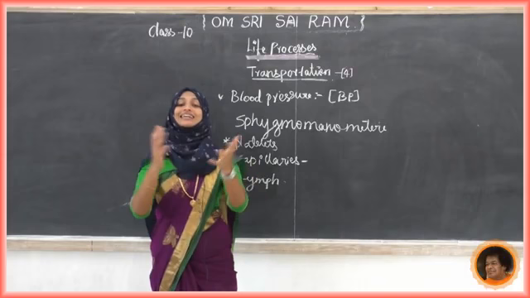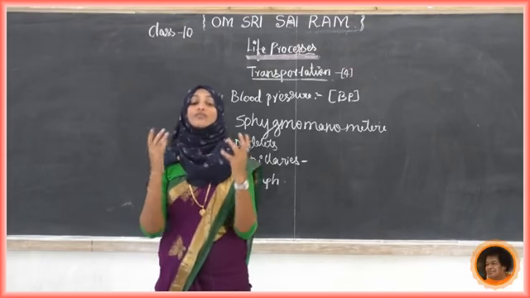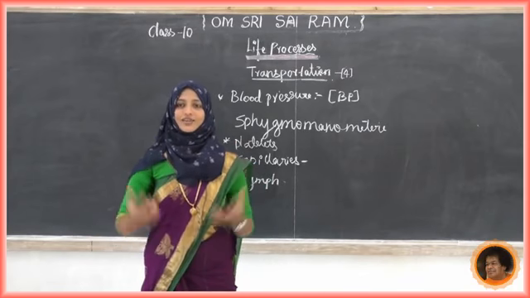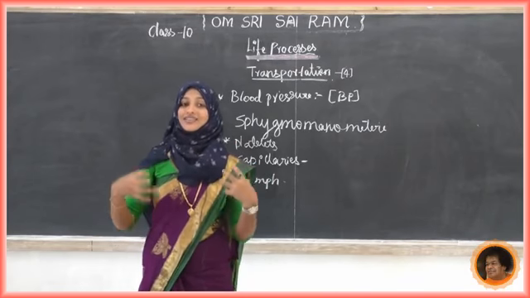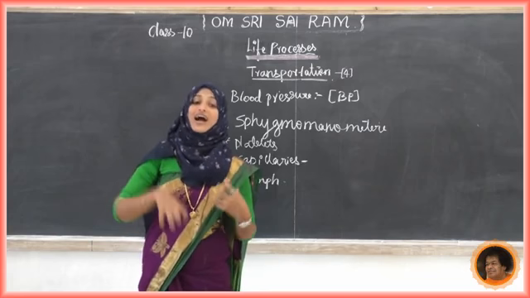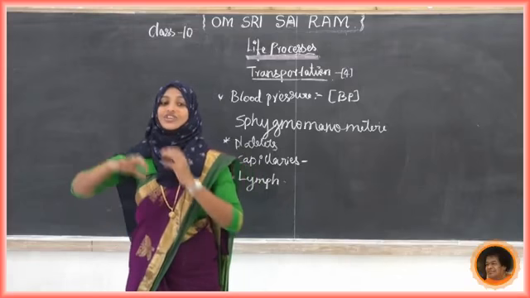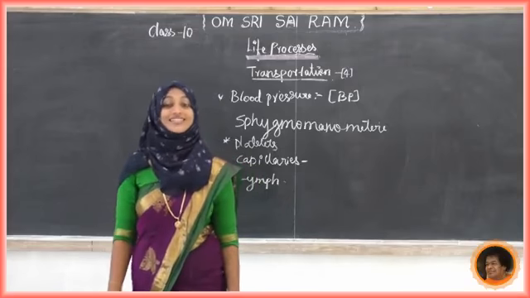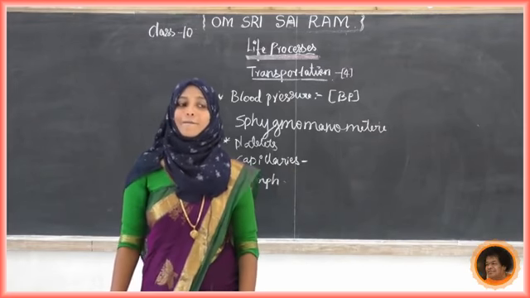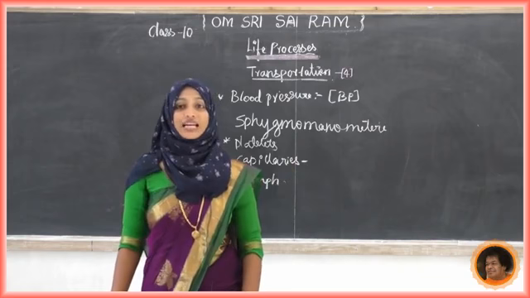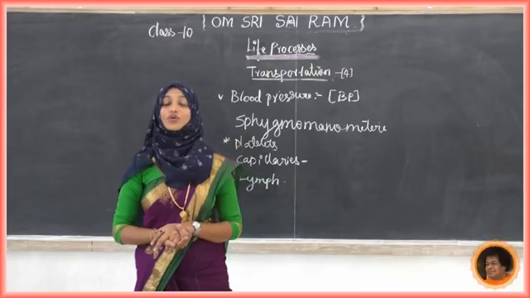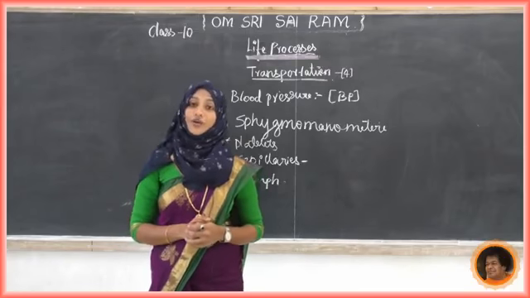Lymph carries digested and absorbed fat from the intestine. The digestion process we have studied. This lymph is going to carry the digested and absorbed fat from the intestine and drain excess fluid from the extracellular space back into the blood. This is the main function of lymph. So we have completed the transportation system in human beings.